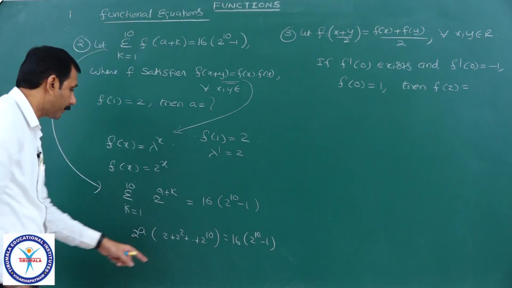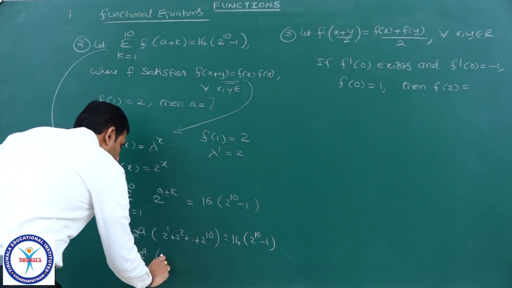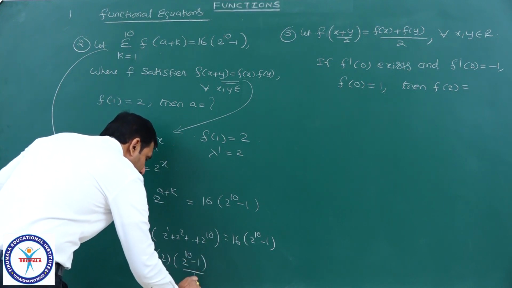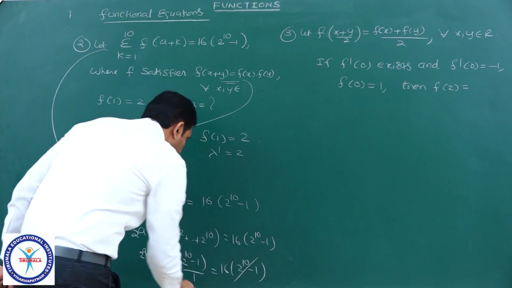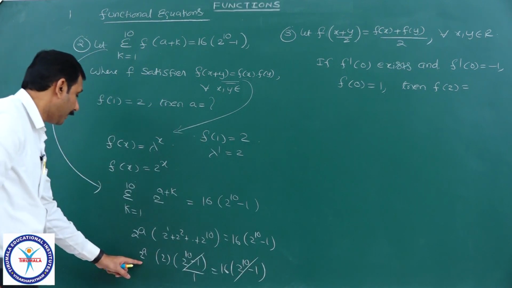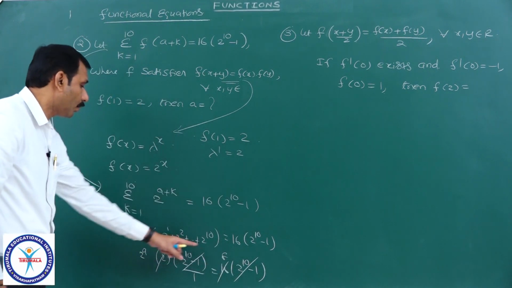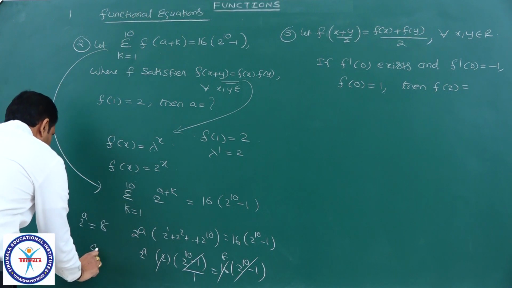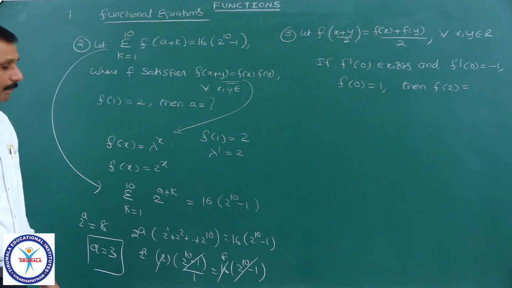Observe, it is a GP. How many terms are there? 10 terms are there. 2 power a into r is 2 only, (2 power 10 minus 1) by (2 minus 1), equal to 16 into (2 power 10 minus 1). 2 power 10 minus 1 cancels. It is 2 power a equal to 8, since 16 times 2 power 10 minus 1 is divided out. 2 power a is equal to 8 means a equal to 3 will be the answer. Important model here.